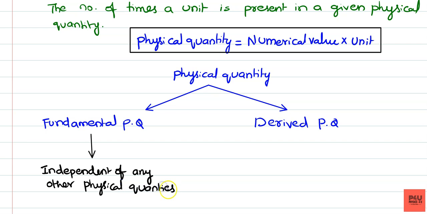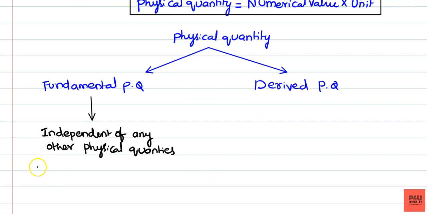For example, consider mass. Mass is independent of anything. Length will not depend on anything. Similarly, time. So these three are considered fundamental physical quantities because they are independent of any other physical quantities.